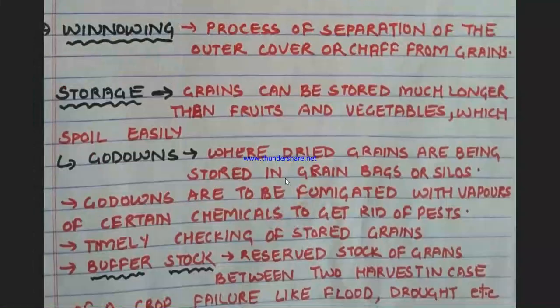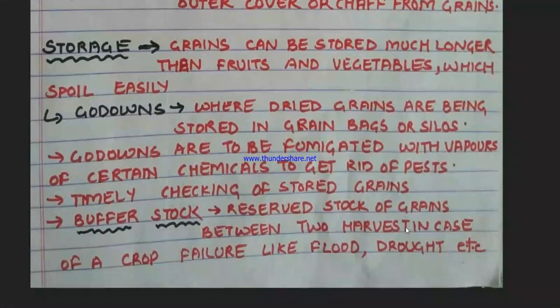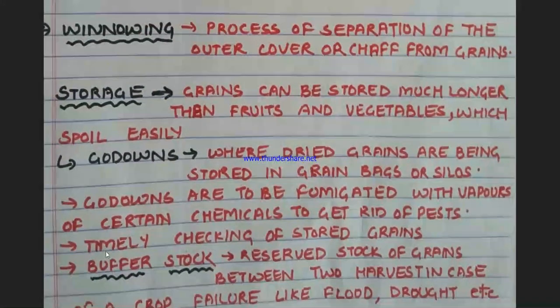What is fumigation? Fumigation is spraying the vapors of certain chemicals to get rid of pests, and it should be timely checked because we need to maintain a buffer stock. Buffer stock is what? That is a reserve stock of grains between two harvesting seasons, in case of a crop failure like flood, drought, etc.